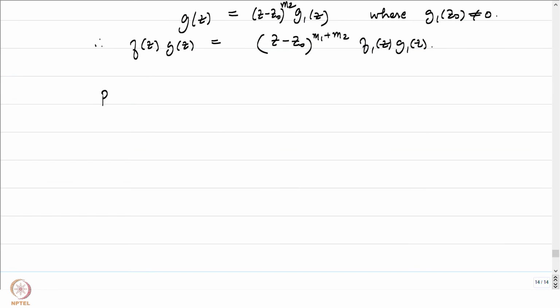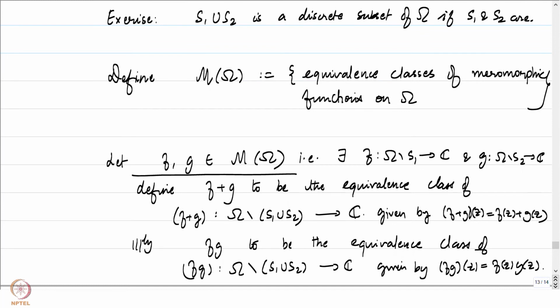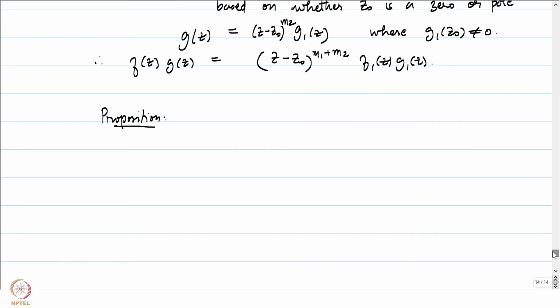Because I'm going to write down now a proposition which tells us that with these operations, we just defined two operations, right? Oh yeah, there is one more exercise which needs to be done, of well-definedness. That's quite straightforward. I will not spend time on it here. Rather, let me give a statement which tells us that with these operations of addition and multiplication, the space of meromorphic functions is going to be a field.